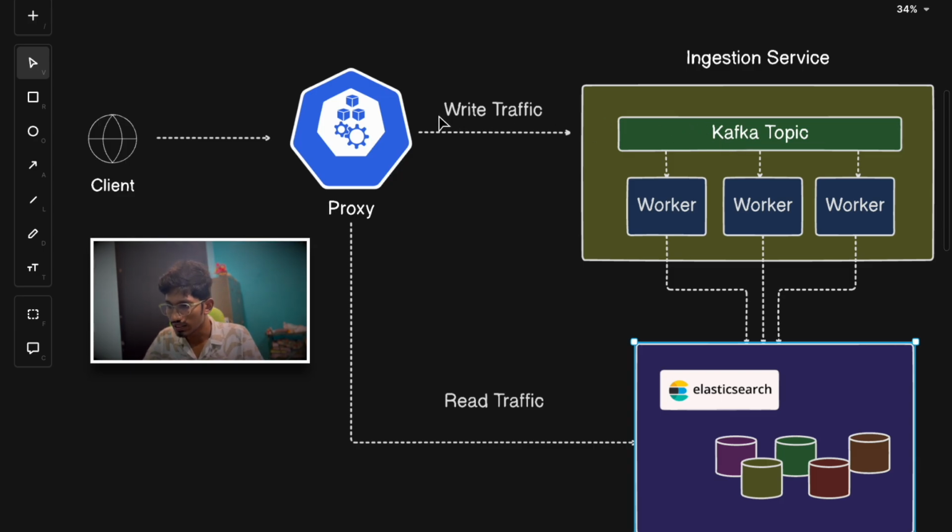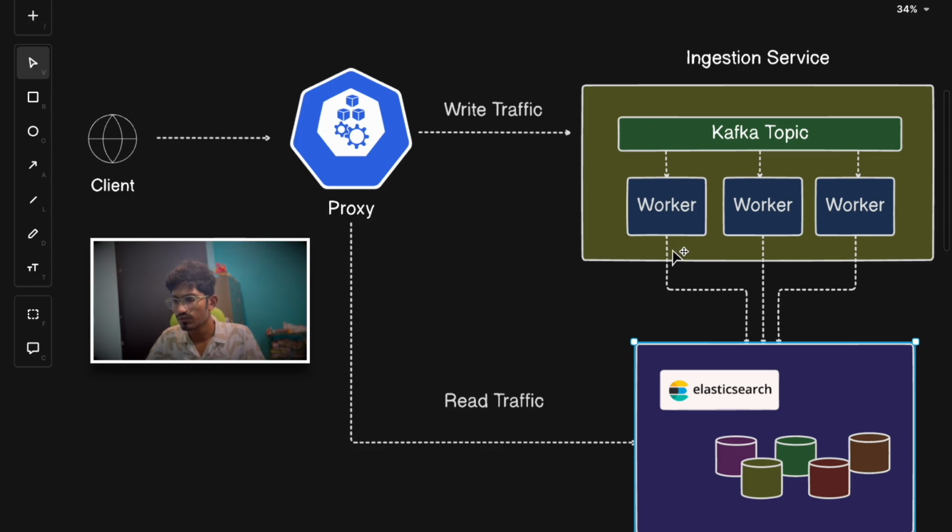Now, instead of writing the tweets directly to the Elasticsearch cluster, the tweet will go to the Kafka topic first. Based on the load in the Kafka topic, there will be multiple workers batch processing the tweets present in the topic. Workers will read from these topics and send a batch request to the clusters. They will write the tweets to the database, then index the tweets in Elasticsearch. All those things were performed efficiently. So batch processing was the second key activity of this ingestion service.